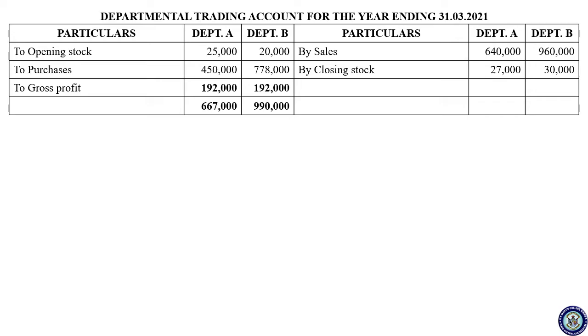So after this, you have to calculate the rate of gross profit, and here it is given that the rate of gross profit is uniform from year to year. So first you have to calculate the rate of gross profit. Then you know what formula. So you find the gross profit rate for A and B.